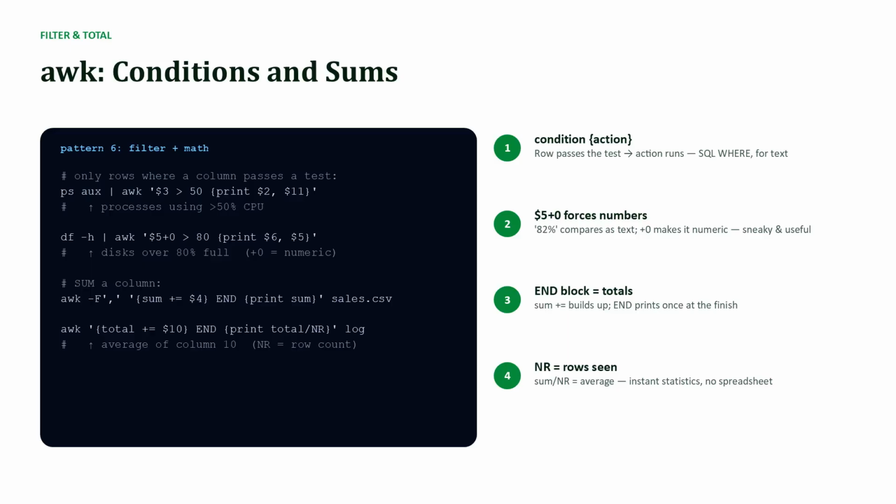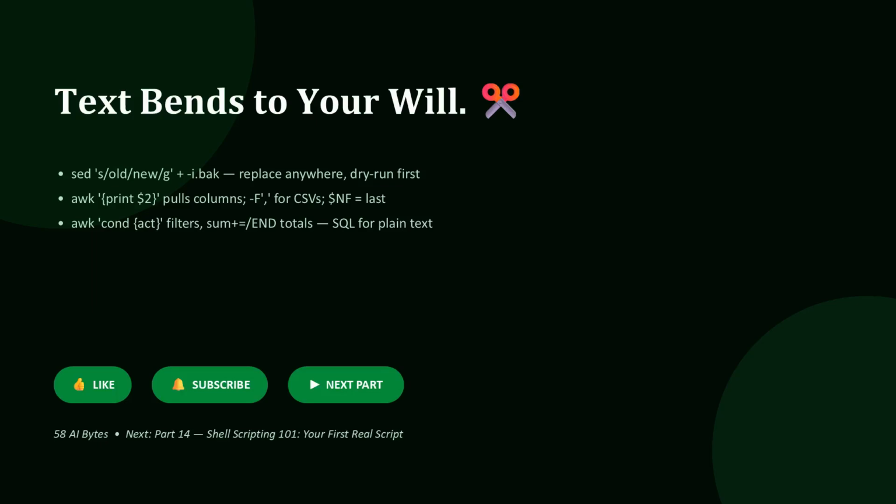6 patterns down, you now speak sed and awk. Part 13 done. Sed and awk hold no fear now. 6 patterns, substitute with a dry run, line surgery, multi-file sweeps, column extraction, conditions, and totals. Homework. Take df -h and print only file systems over 50% full. 1 awk line. You have everything you need.